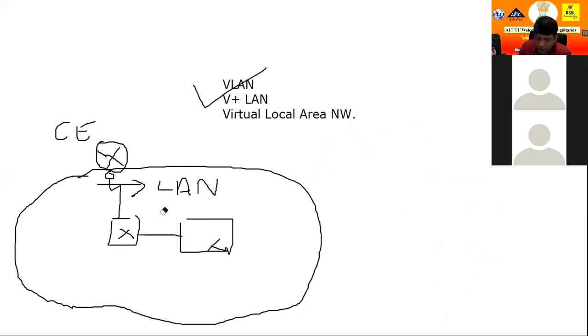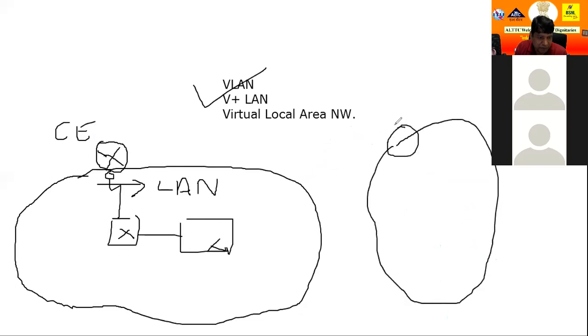Suppose this is a college. In this college, you have various departments also. In our campus, we have various departments. Suppose this is a campus, and the customer edge router is implemented here. But in your campus, there are different departments, one department. So if we just discuss about the